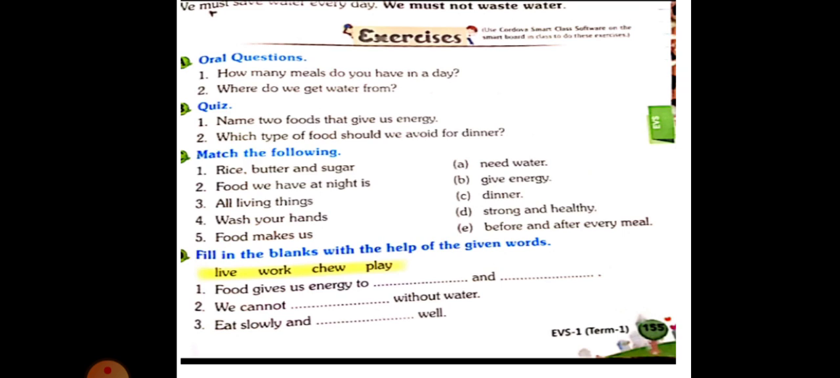What is given in the help box? Words are given. With the help of those words you have to fill up your blanks. Now A and B I will explain to you.